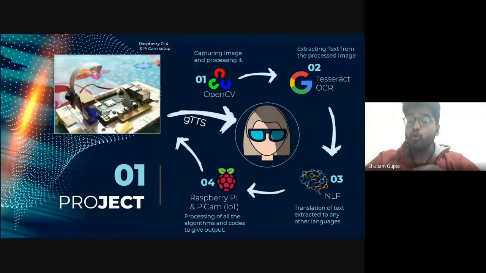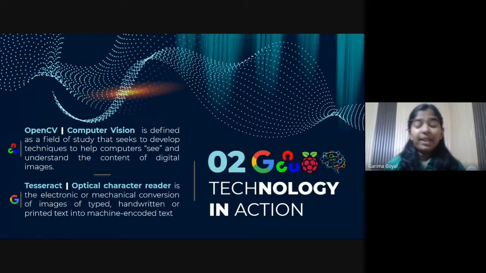After that, for this whole process, we are using a Raspberry Pi as the processor, where all the code and processing are ongoing. After this process, we use gTTS, Google Text to Speech, so that our user gets the text in speech form. Okay, so this was all about the project flow.